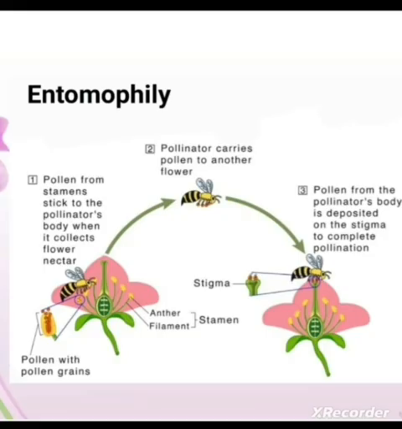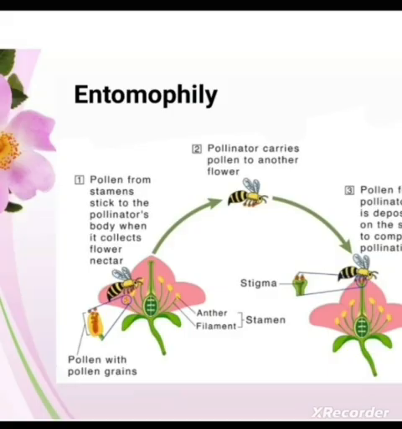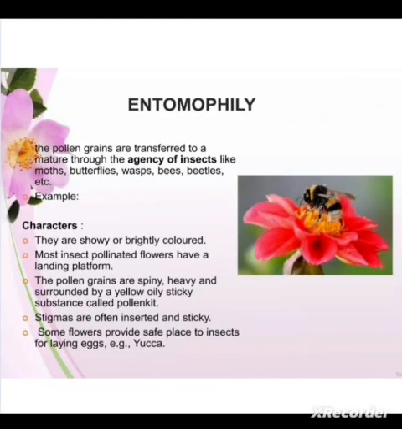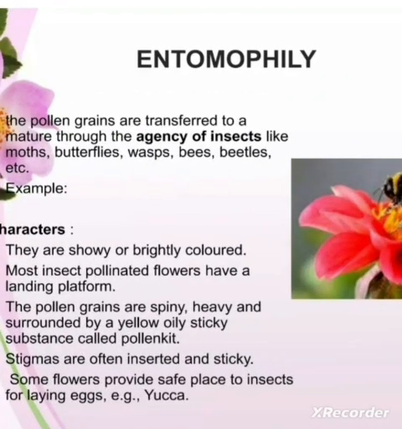Besides this, another reward is that sometimes they also provide the safest place to the insects to lay their eggs. For example, in yucca plants, the moths lay their eggs.